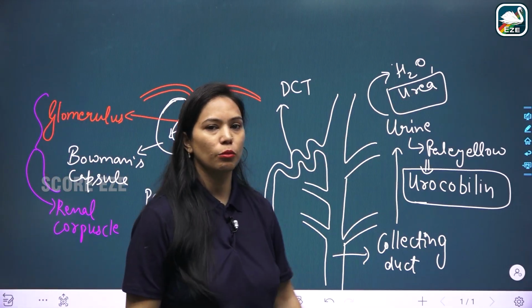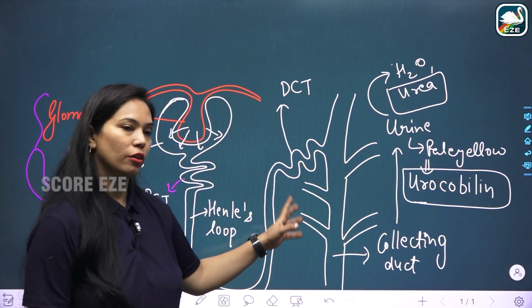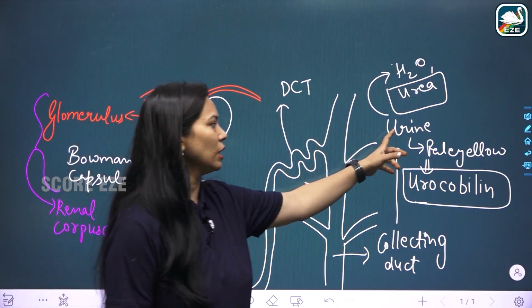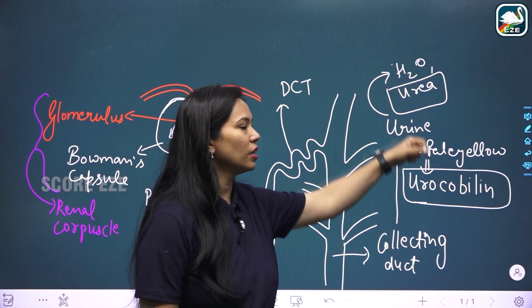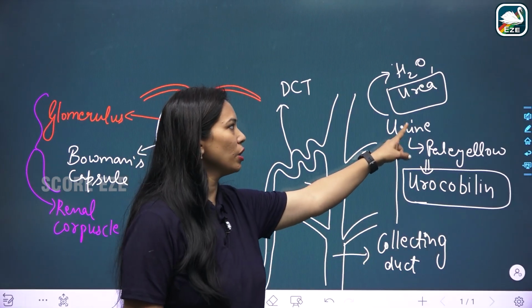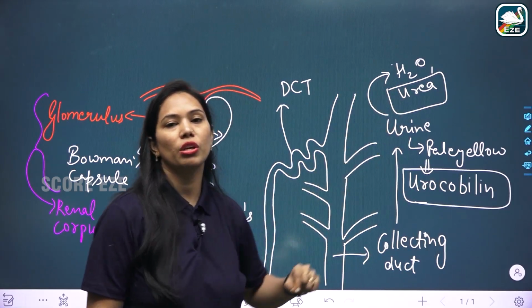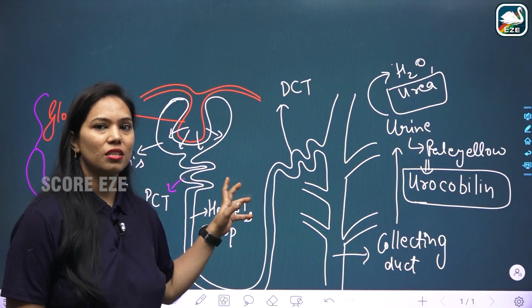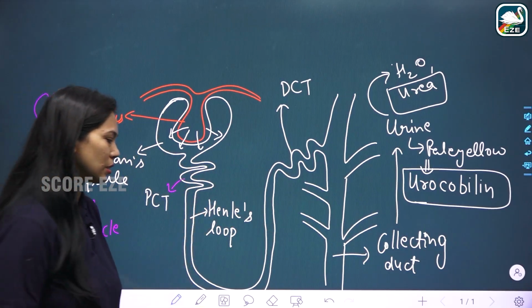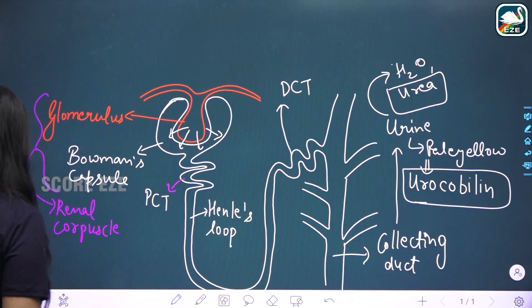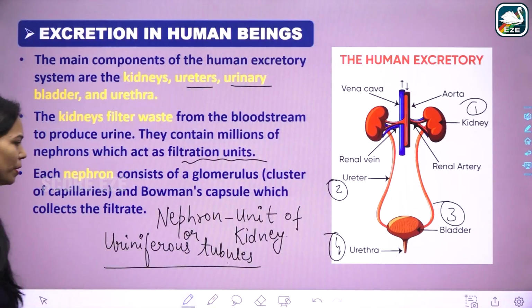So urea is removed from the body, and because we are ureotelic organisms, we have to excrete the urea. So definitely in urine, along with the water, urea will be there. So this is the structure and how the nephron basically functions. This is about this one. I hope it is clear now.